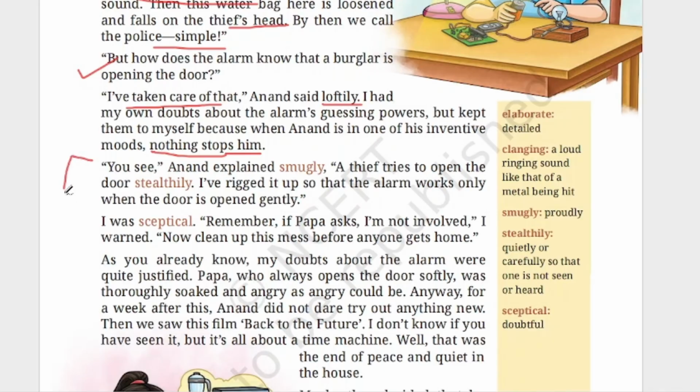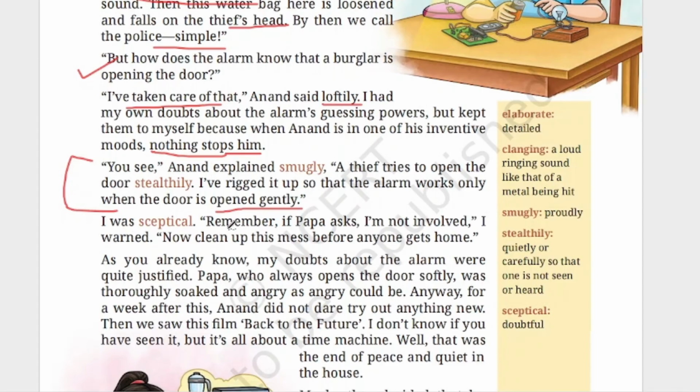So, how has he planned? He has planned in such a way that if the door is opened gently, the thief will not come in a harsh way. He will be opening the doors secretly and very gently. So he's saying that if the door is opened very gently, then only this alarm will work.